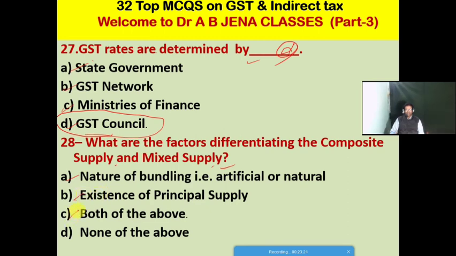C, both of the above. D, none of the above. Friends, C is the right option for this MCQ. Nature of bundling, whether artificial or natural, and existence of a principal supply are the factors differentiating composite supply and mixed supply.